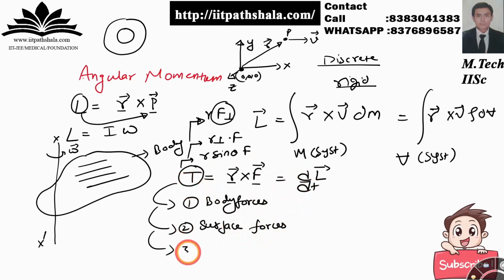And third and last is the external torques which we give to the system by external means. So these are the three components of the torque which should be accounted in the problem.